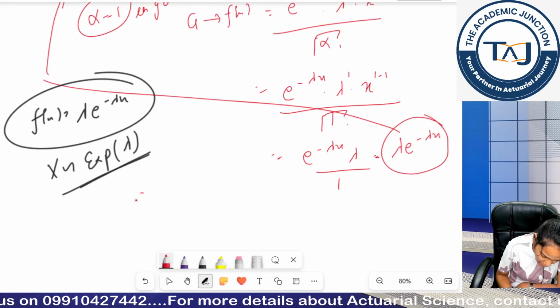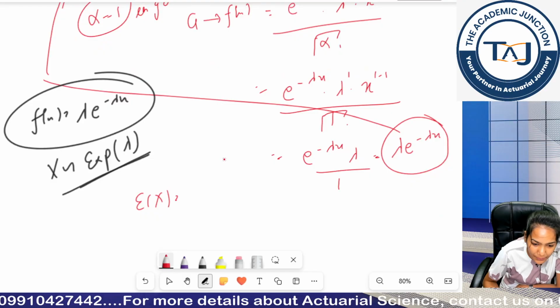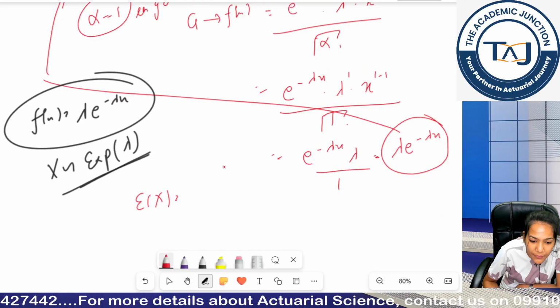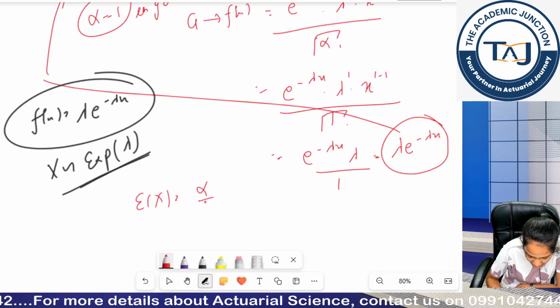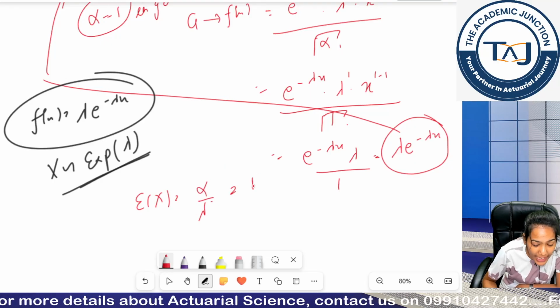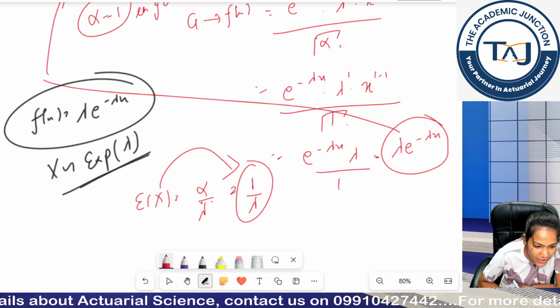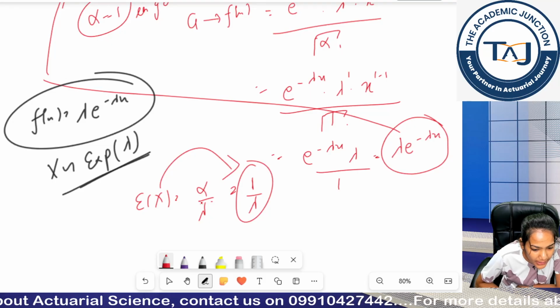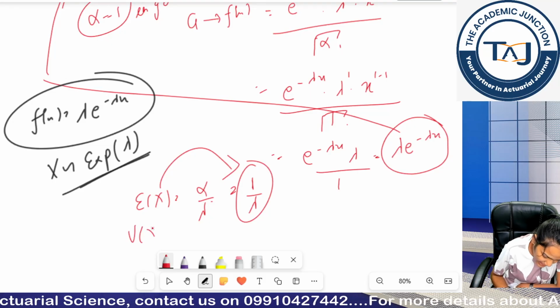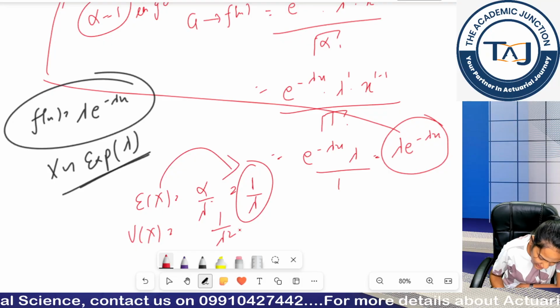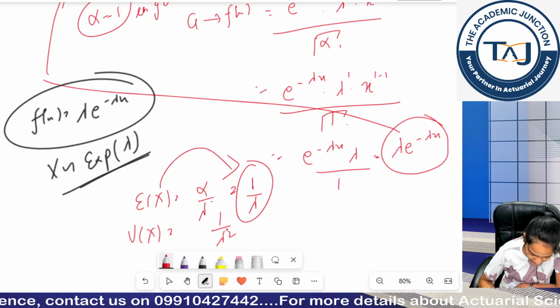If I talk about the mean of exponential distribution, the mean of gamma distribution was alpha by lambda. My alpha is 1, so the mean of exponential distribution is 1 by lambda. Similarly, the variance of exponential distribution is 1 by lambda square.